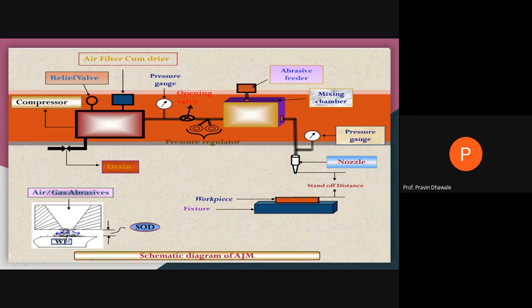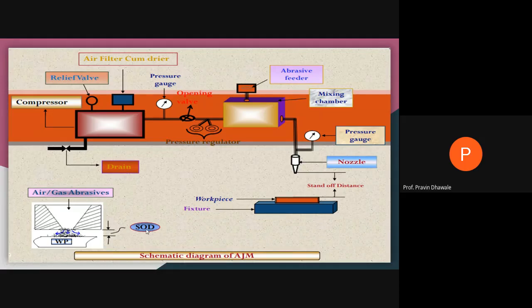When the repetitive action of these abrasive particles happens at a specific area of the workpiece, the material is removed by the action of erosion, and a crater or cavity is generated at the surface of the workpiece. The distance between the tip or mouth of the nozzle and the upper surface of the workpiece is called SOD, stand off distance, or NTD, nozzle tip distance.